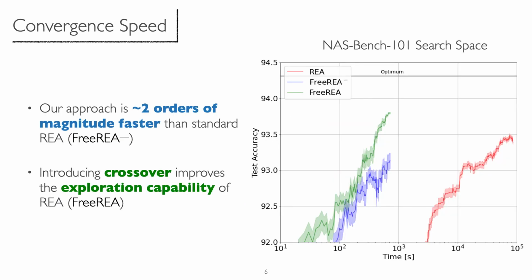In this graph, you can see different configurations of the algorithm. In red, there is the base version, which trains all the candidates. In blue, we replace the training phase with training-free metrics, and we are able to achieve a significant speed up at the cost of a small performance drop. Finally, in the green, we introduce the crossover operator, which dramatically improves the performances of the algorithm, and we are able to outperform the base version both in terms of speed and performance of the final network.